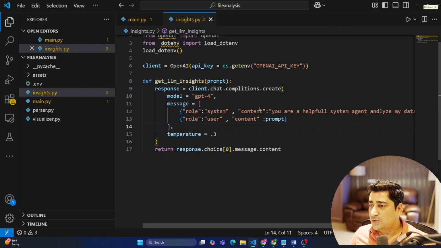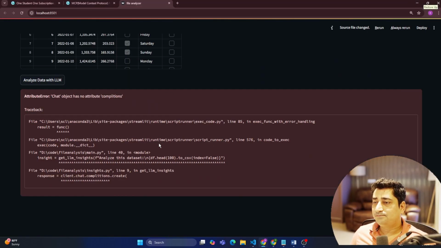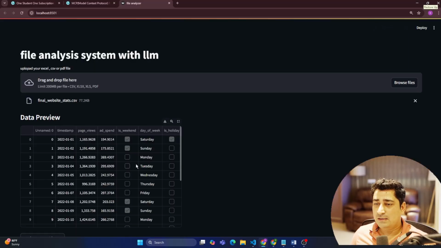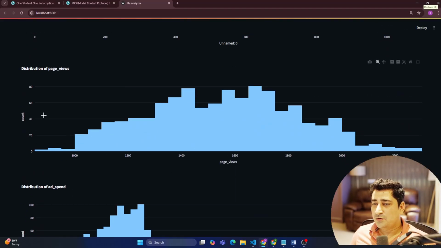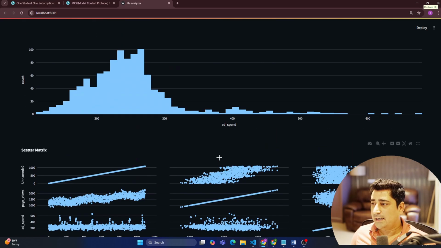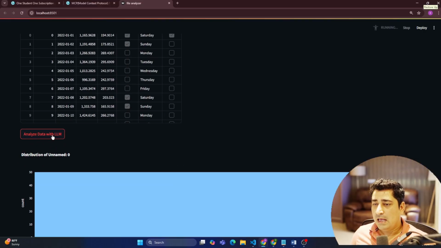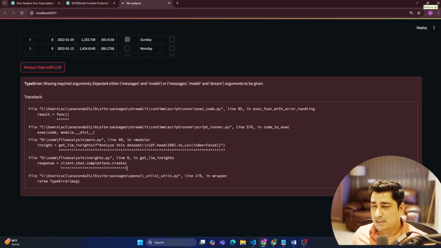So result function get LLM insights. Okay, so let me check. So client dot chat dot completions dot create. So this is the spelling, completions. Now, refresh once again, and then try to upload a file once again. And yeah, it is able to visualize the data. As you can see, it is able to visualize the data from the file itself, and then analyze data. So this time I'm getting a different issue, it seems.